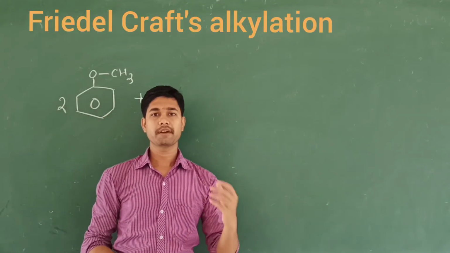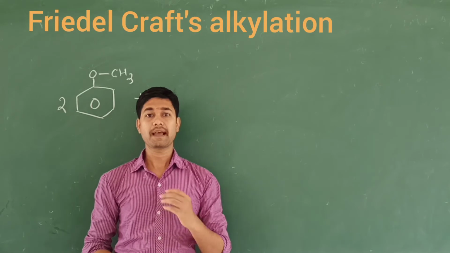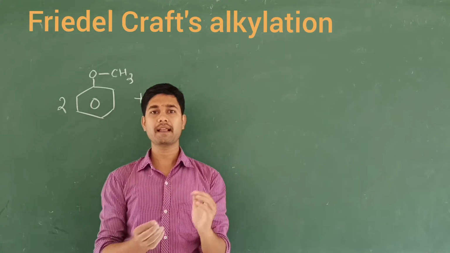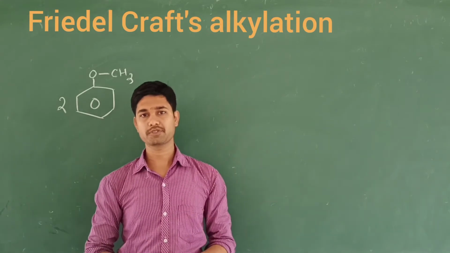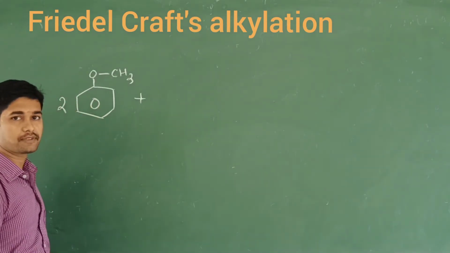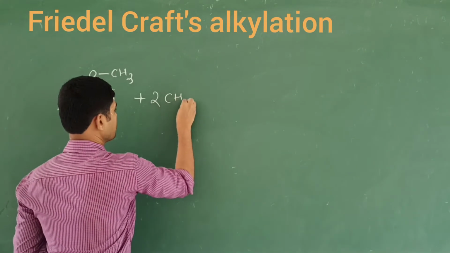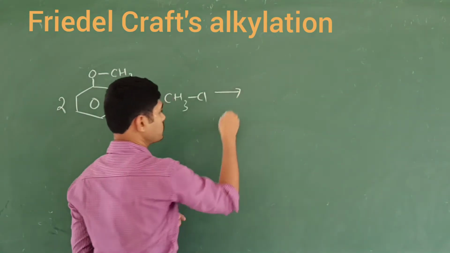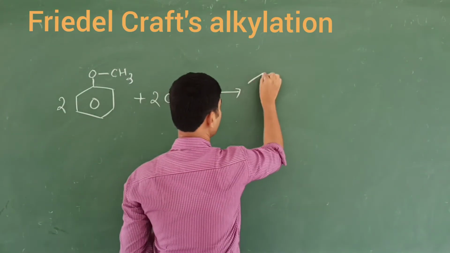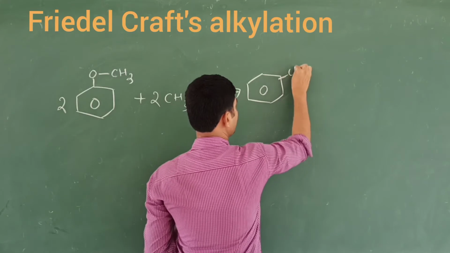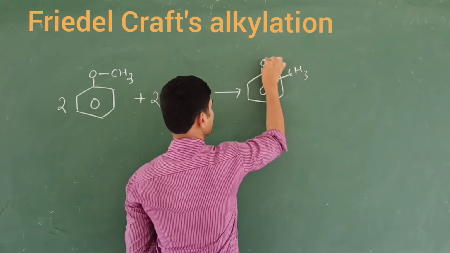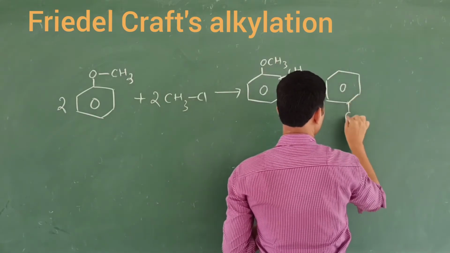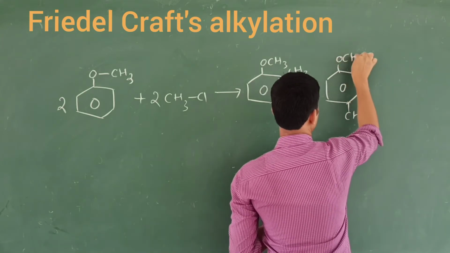Let us discuss the Friedel-Crafts reaction. Friedel-Crafts alkylation, as the name indicates, is alkylation. Here an alkyl group is going to attack at the ortho and para positions. Let us discuss here. I am going to take two molecules of anisole and two molecules of CH3Cl, that is, methyl chloride. So what happens? We are going to get the ortho and para products. This is called ortho-methyl anisole, and also I am going to obtain para-methyl anisole. What have I removed?